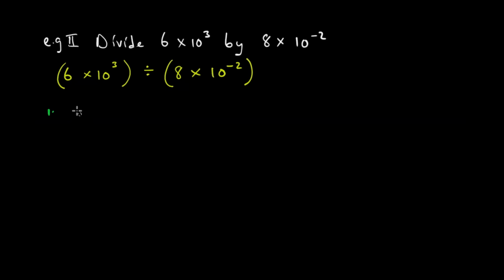Question number 1: what is 4 divided by 2? Question number 2: what is 2 divided by 4? The first one, 4 divided by 2, the answer is 2. Okay? 2 divided by 4, the answer is 0.5.